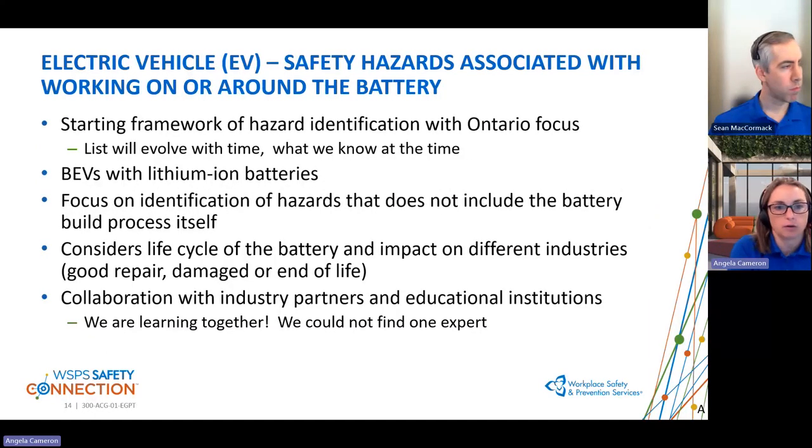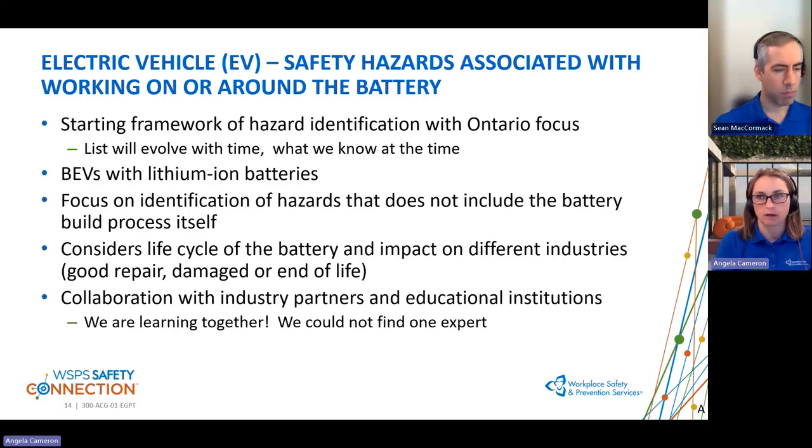So moving on, we started with the paper in the research. The framework is really about hazard identification with an Ontario focus. This list is definitely going to evolve. Some hazards that were on the list, more knowledge will become available as we gain more knowledge on this journey, this learning path. So the list will evolve and change.